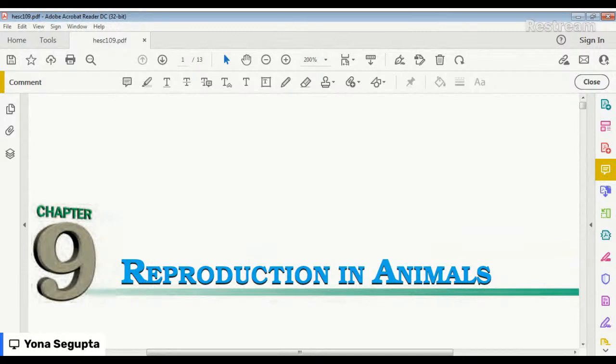And asexual reproduction is that in which some animals like hydra and microscopic organisms like amoeba, how do they reproduce? They reproduce by asexual reproduction.